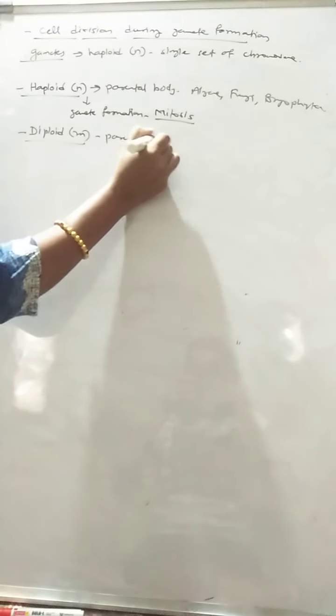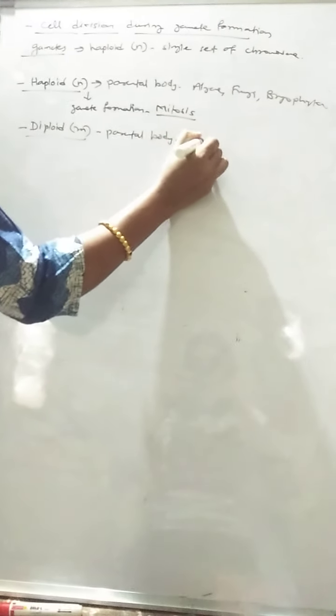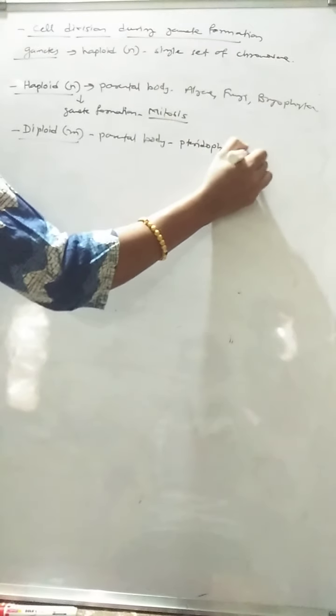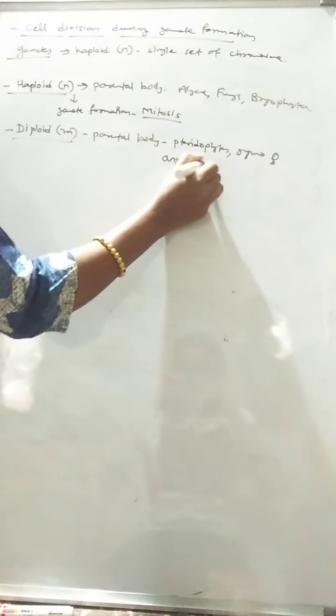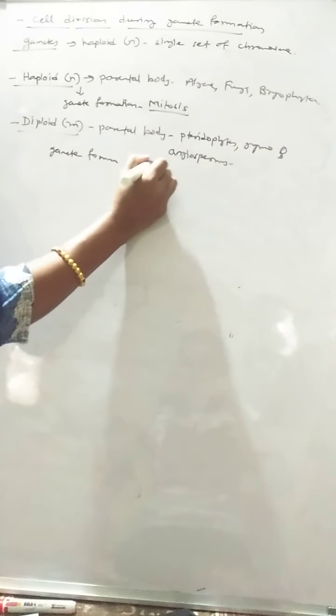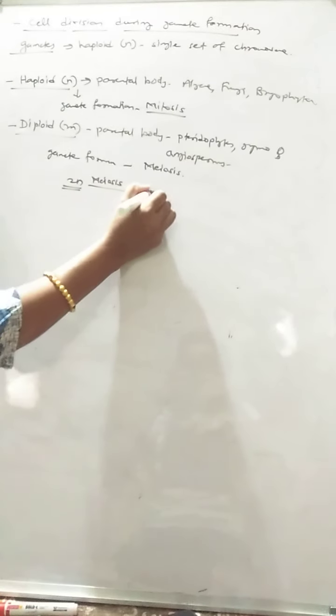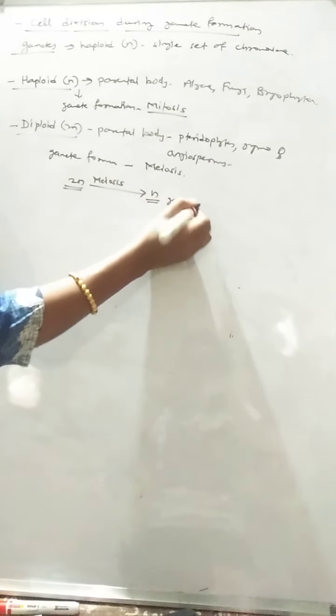In the case of a diploid parental body, that is 2N, with two sets of chromosomes, as in all the higher plants like pteridophytes, gymnosperms and angiosperms, and even in higher animals, meiosis takes place during gamete formation. So the 2n parental body undergoes meiosis and forms the haploid gametes.